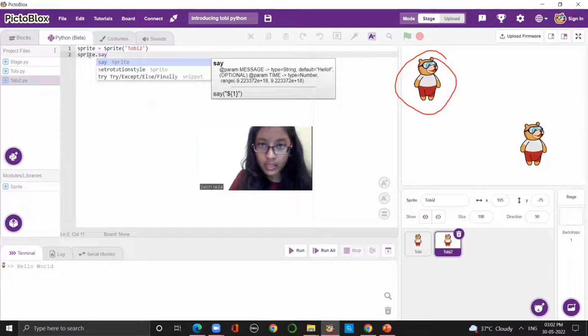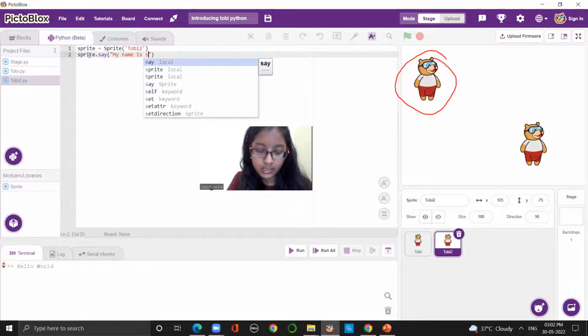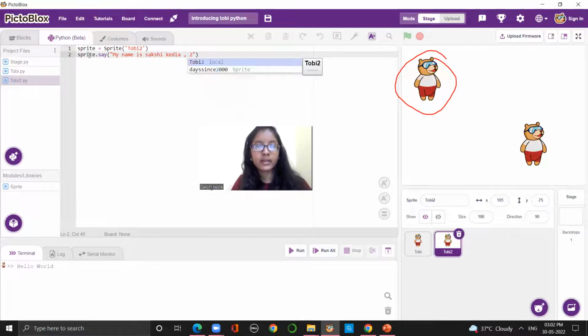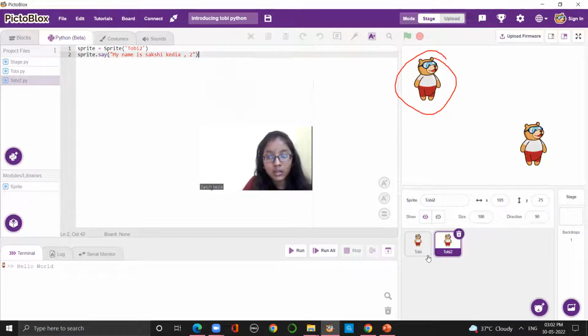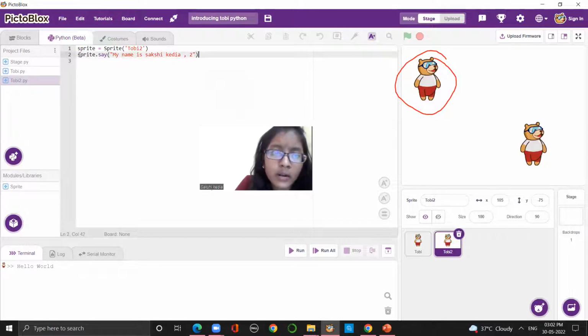Then you need to do the parenthesis, then whatever you want, you can print. You can print like, my name is Sakshi Kedia. And you can give a comma, and after the comma, you can write how many seconds you want. Like this. So you can print anything. It's not compulsory to write what's given there.